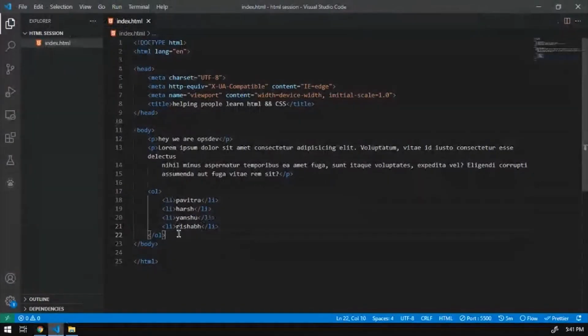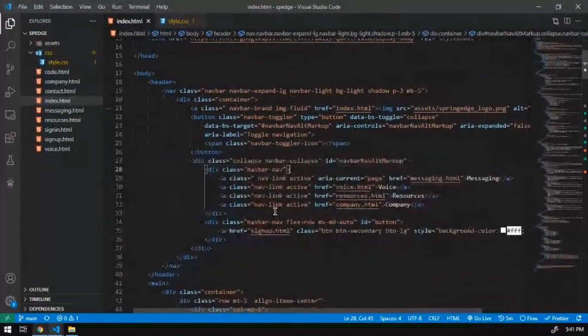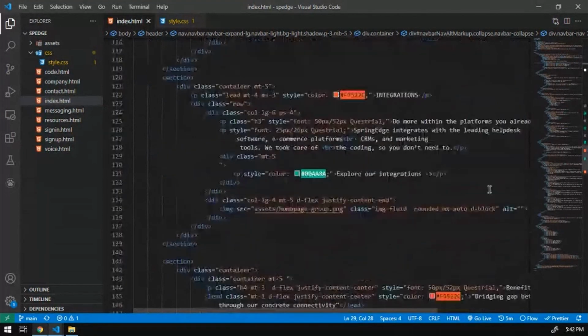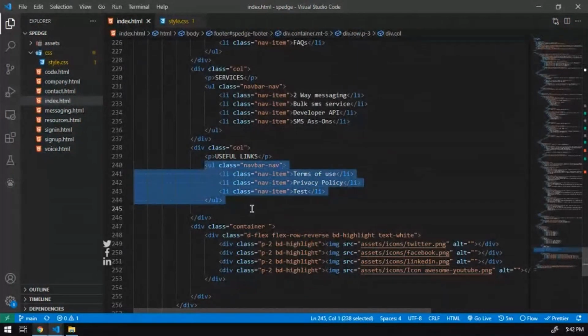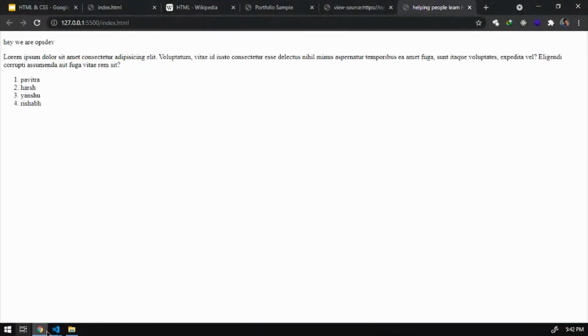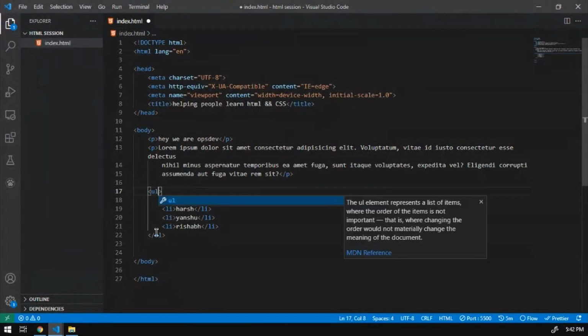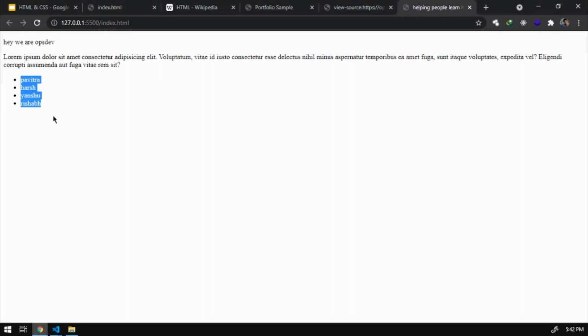So that is the ordered list, and the other one is the unordered list. Whenever we work with footer or header, in the website which we are recently developing, I'll share a bit how we have done that. So this is the navbar we have made. In here you can see we haven't used the ordered list. Basically in the footer we use an unordered list to avoid the numbers, and these are the list elements. So if we do the same in here, the numbers won't be visible. To create an unordered list, there is a tag ul. This is how they are unordered now.